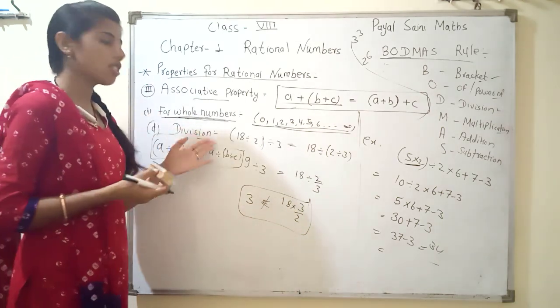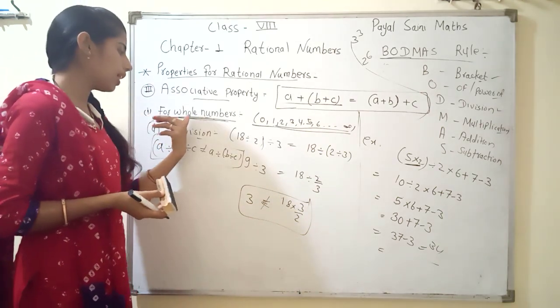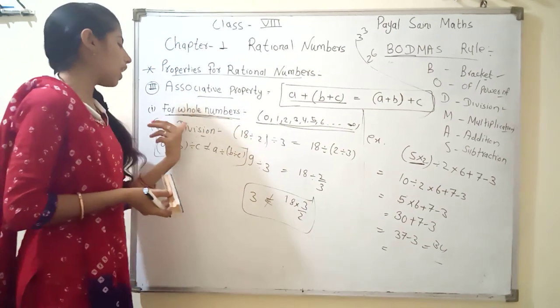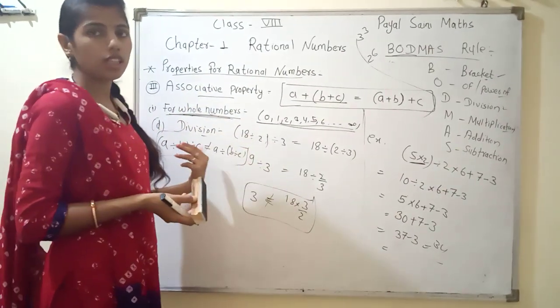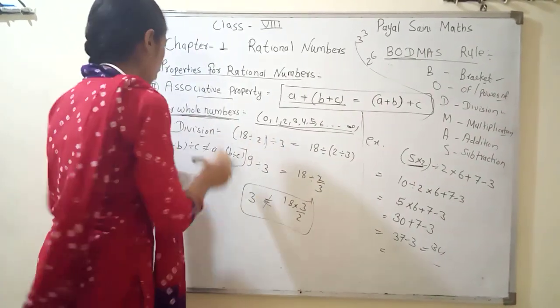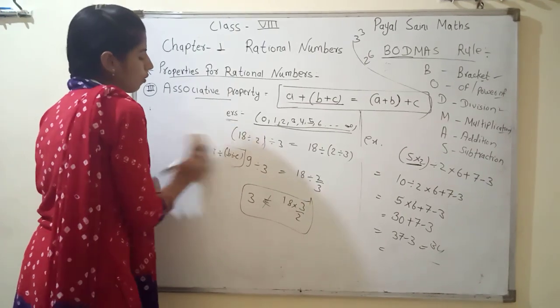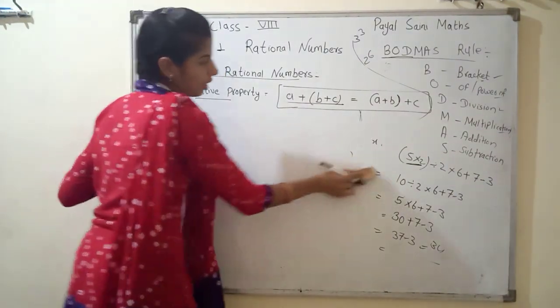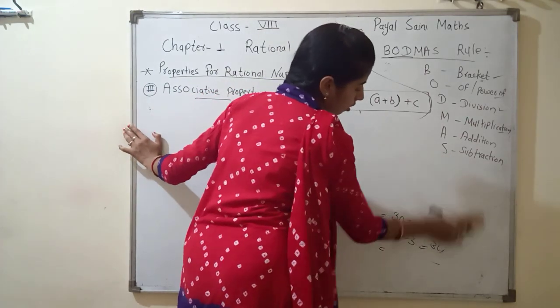Now in whole numbers, what did we learn? In whole numbers we learn addition and multiplication are under associative property, and subtraction and division are not in associative property. Now our second point is for integers. Point number C for integers.